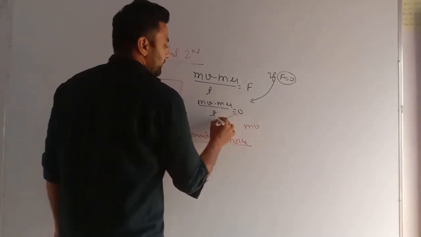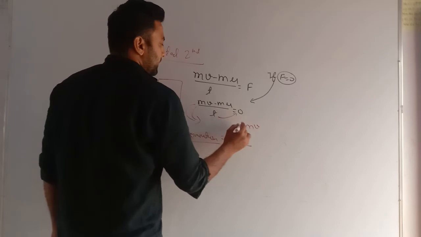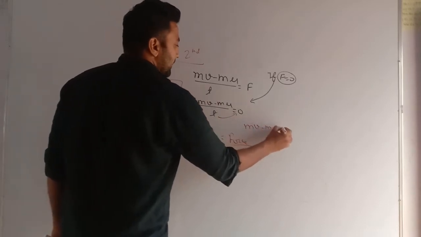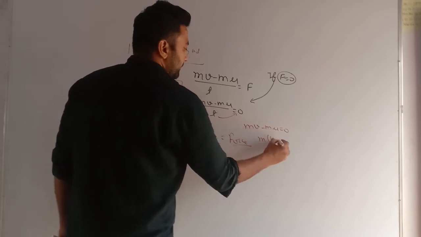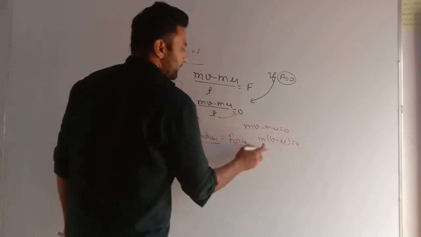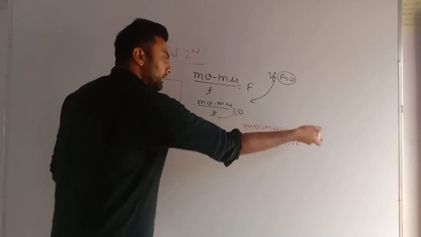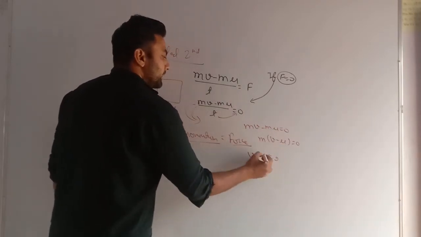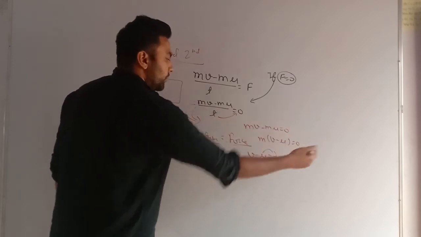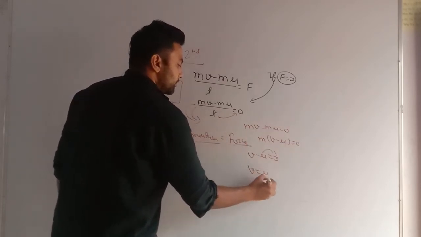So mv minus mu equals 0. Taking m common, m(v minus u) equals 0. If m goes there, it will again become 0. So v minus u equals 0, and now if u goes to that side, v equals u.